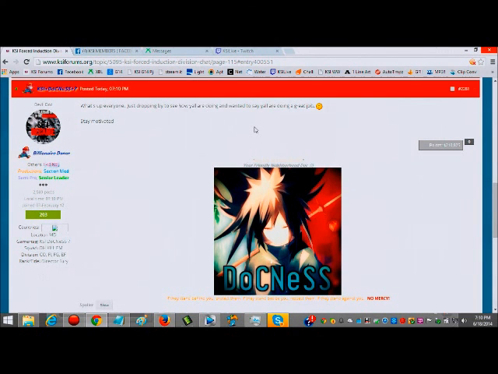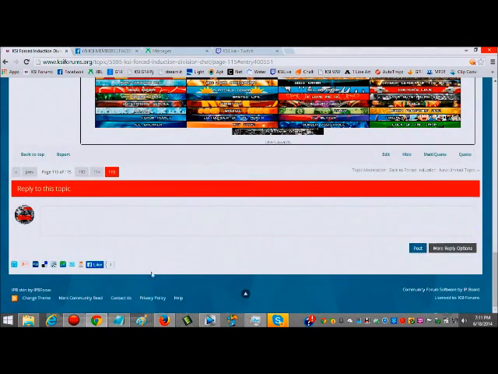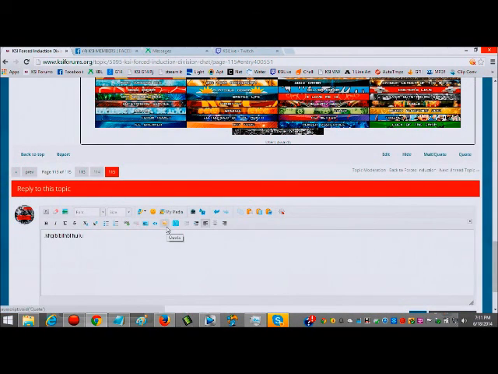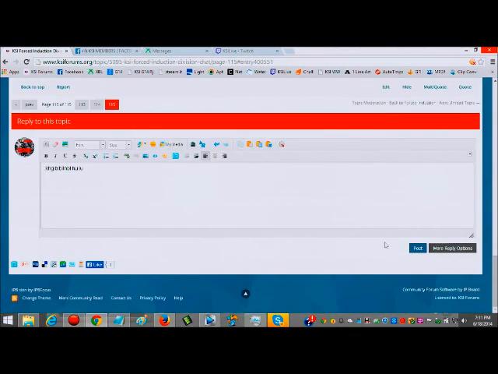I kind of went a little fast. I actually did a keyboard shortcut. If you're typing a post and you hit tab and enter, it'll automatically post for you. That's just a very short way to do it, and it's a habit of mine. But when I type right here, you can scroll down to where it says post, and you can actually post it right there. Pretty simple stuff.